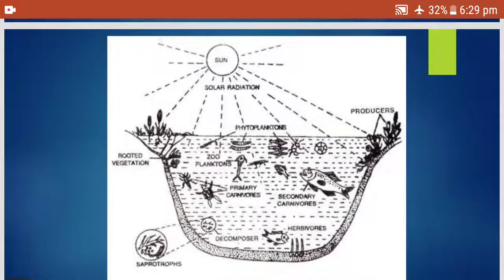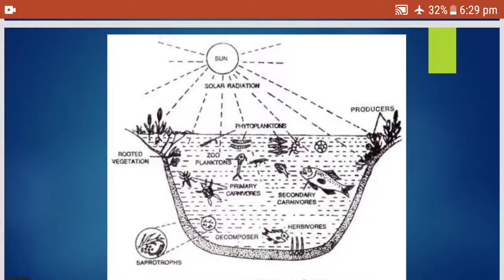So, remember the 3 names. As you can see here, there is photosynthetic activity in the littoral zone and sometimes in the limnetic zone, but there is no photosynthetic activity in the profundal zone. Only the decomposers are found there, which decompose dead and decaying matter.